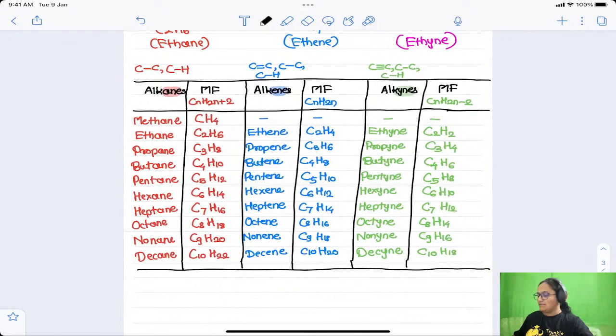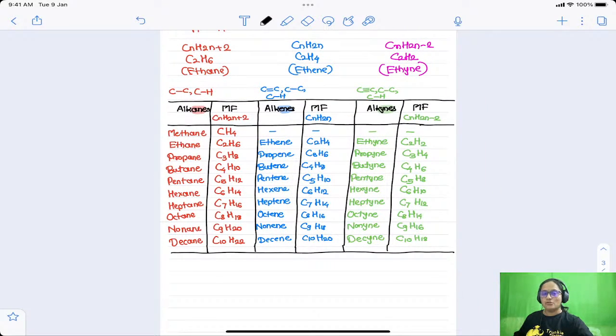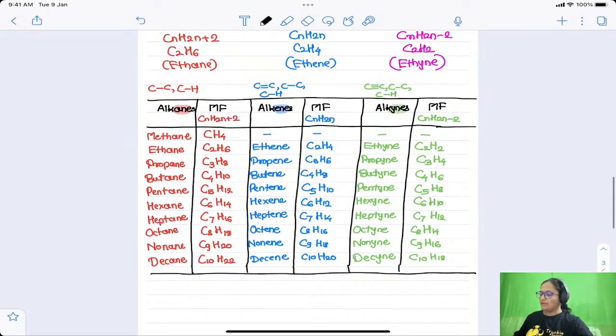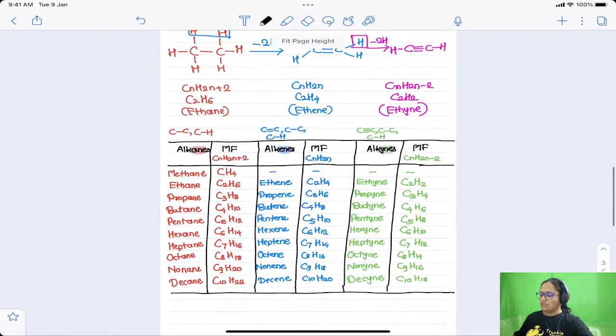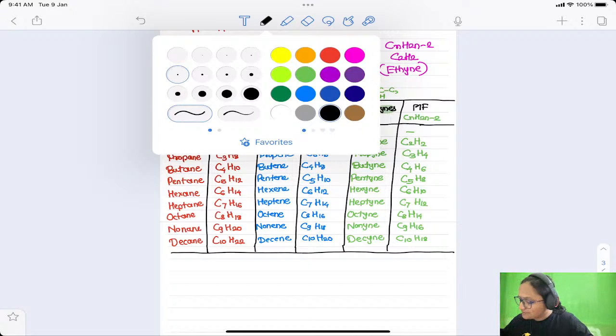Okay, so this table is really very important. If you understand this table, you will be able to solve all the questions related to the homologous series, right? Okay, now I'll just highlight.